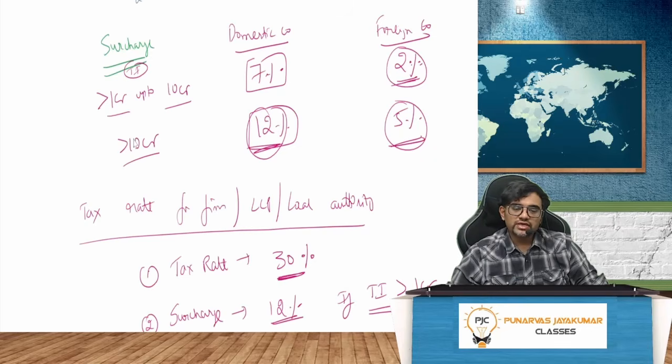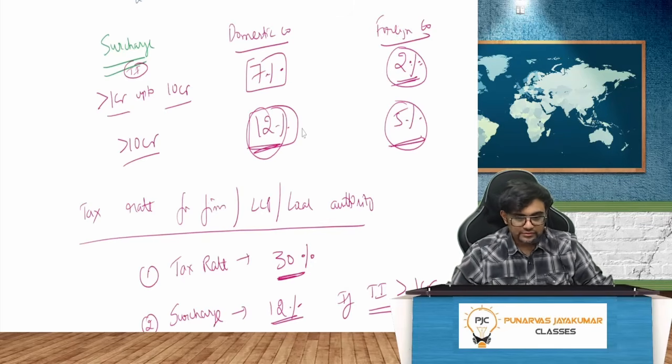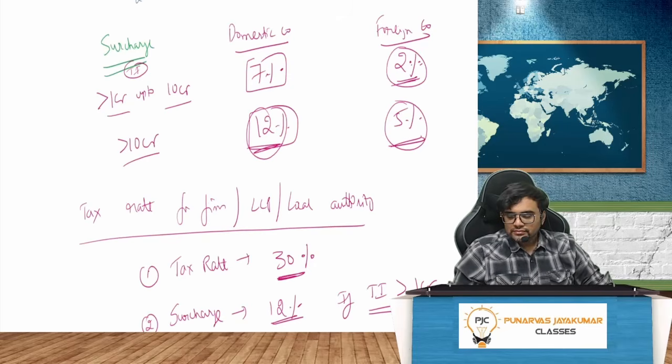If the total income is more than 10 crore, the surcharge for domestic company is 12%, foreign company 5%. If you see here, domestic company surcharge is higher because their tax rate is less. Foreign company surcharge is a little low because tax rate is more. What's the tax rate? 35%. That is the reason. Right?